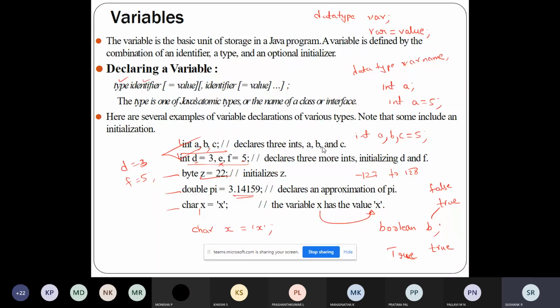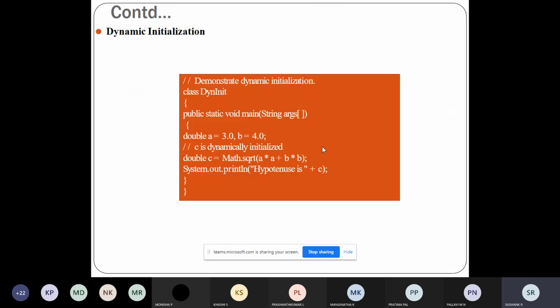See, dynamic initialization and static initialization. Static initialization means while declaring the variable itself, I give the value. Here, when declaring variable A, I'm giving the value 3.0, and for B, I'm giving 4.0, which are double values. But in Java, you can also initialize the value of a variable dynamically, which means it can be assigned by using expressions or formulas.